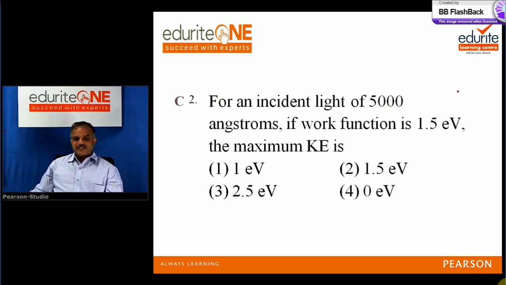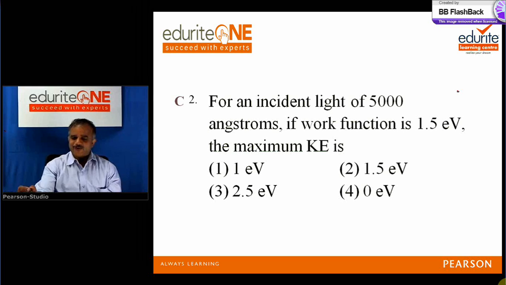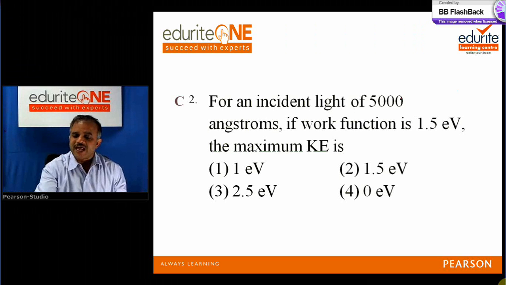Let me take one chemistry problem, photoelectric. This chapter is common to physics and chemistry, and this is published in several books. Anyway, I want to show you how you can calculate this in seconds. For an incident light of 5,000 angstroms, if the work function is 1.5 electron volts, the maximum K is.